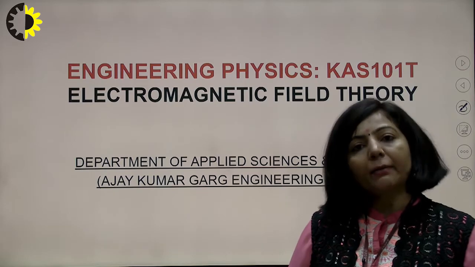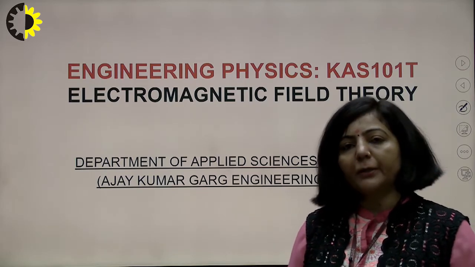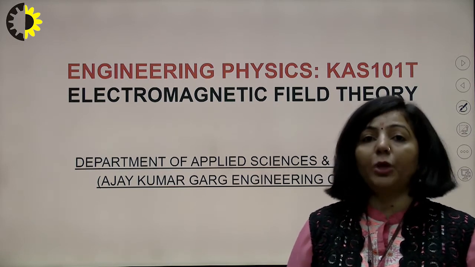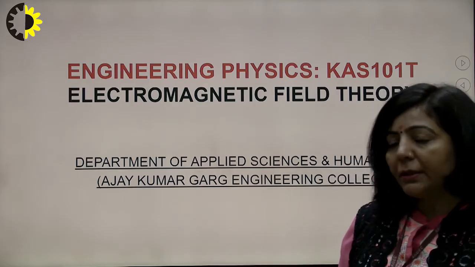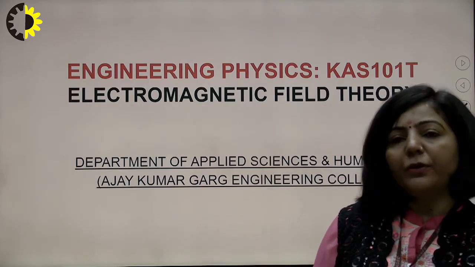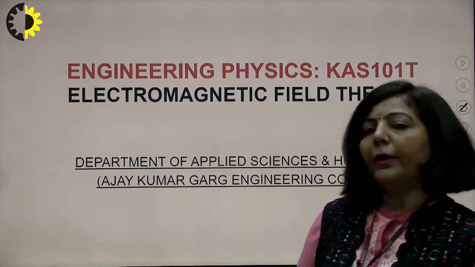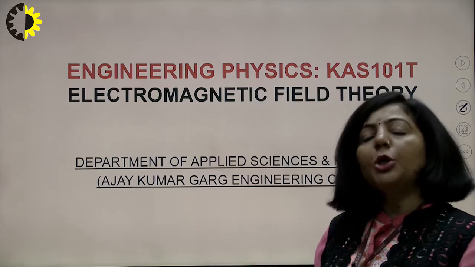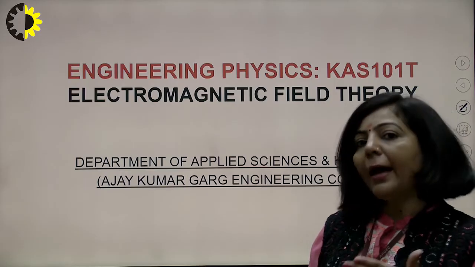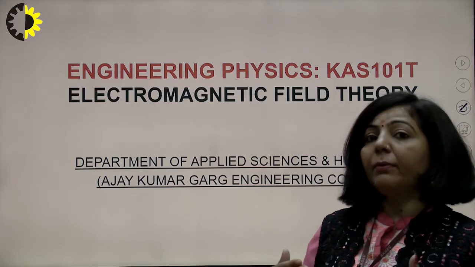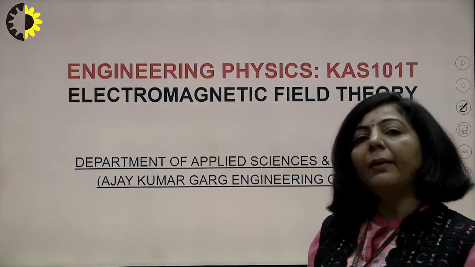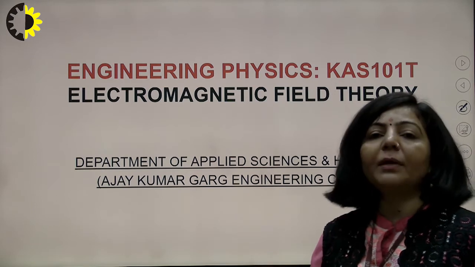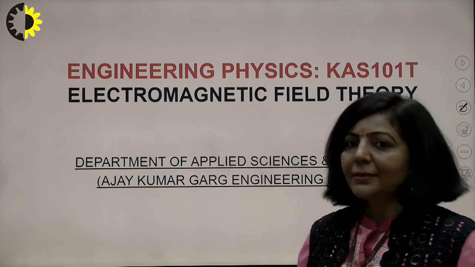And after that, in a conducting medium, when an electromagnetic pulse is propagating, the amplitude of the electric and magnetic field will decrease exponentially. Means when an electromagnetic pulse enters a conducting medium, at the surface the amplitude of electric field and magnetic field will be maximum, and when the pulse goes deep into the medium, there will be an exponential decay in the amplitude of both fields. The distance at which the amplitude is 1 upon e times the maximum value, that distance from the surface of the conducting medium, is known as skin depth. So this topic we have discussed in our last lecture.